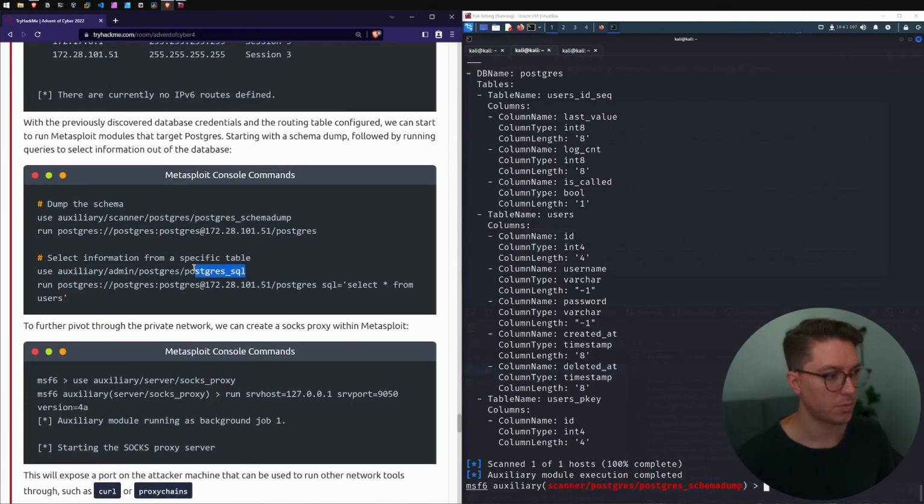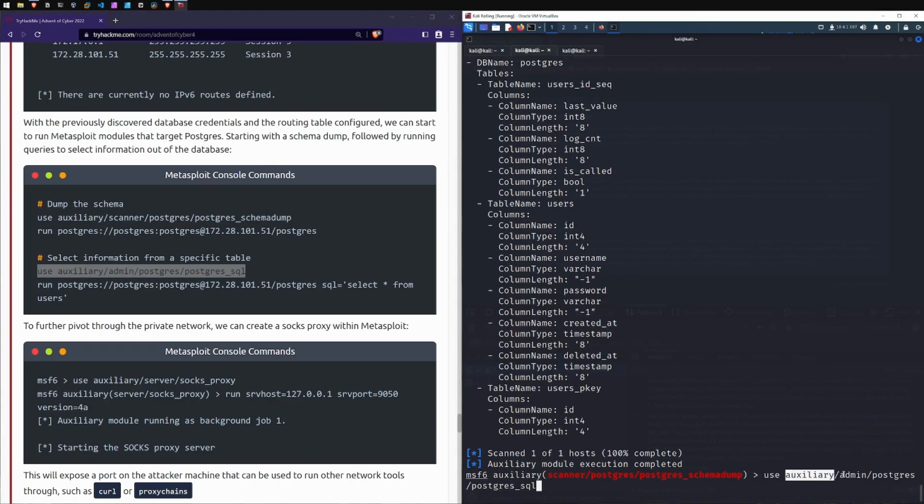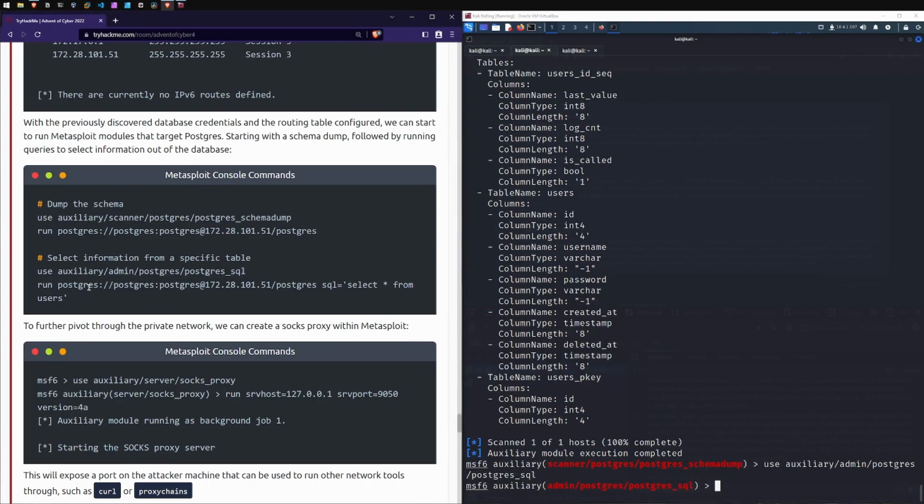So now we're gonna use Postgres. I'm just gonna copy paste this. Don't judge me. So use auxiliary admin Postgres _SQL. So we've switched modules now, and now we're going to be running that against this IP. We're going to be SQL equals select from users.